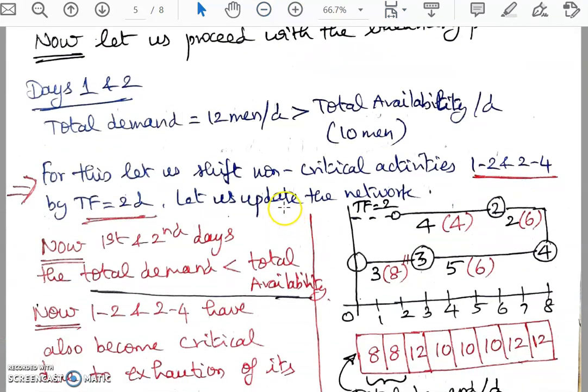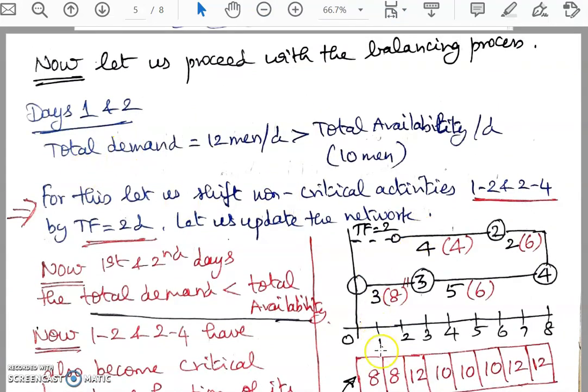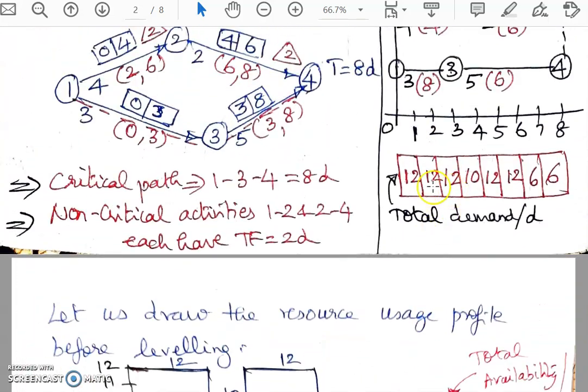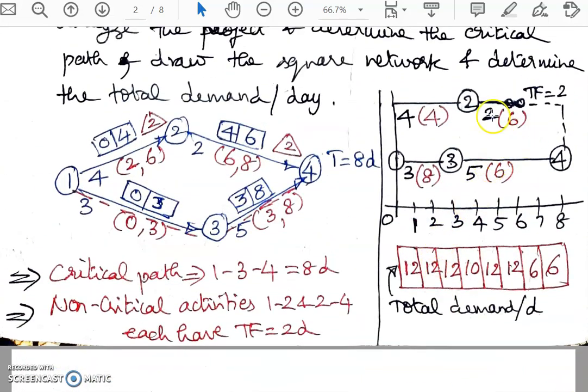Now see here, in the first 2 days we had a demand of 12. If you see the previous chart, the first 3 days it is 12. So what I'm trying to do is, I have two non-critical activities in this case. I will shift both these non-critical activities because the first zones have the maximum demand exceeding the availability. Therefore, let me completely utilize these two non-critical activities and shift them by their total float of 2 days.